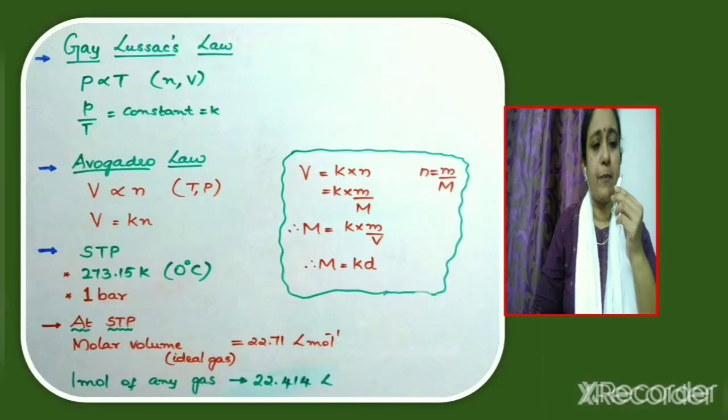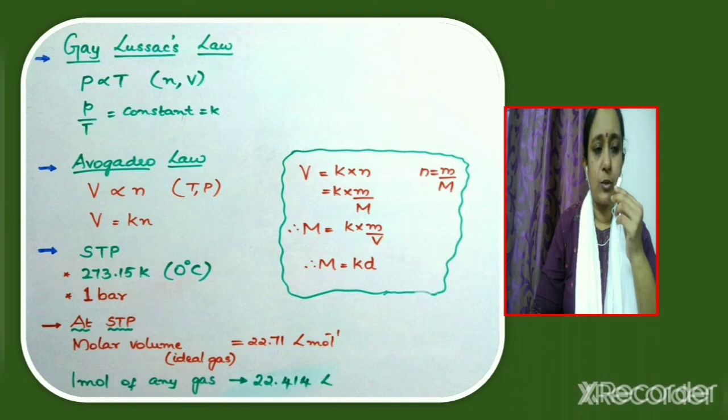We were discussing gas laws and we have studied Boyle's law and Charles' law. Next is Gay-Lussac's law. What is the statement? Gay-Lussac's law states that at constant volume, pressure of a fixed mass of a gas varies directly with temperature. So pressure is directly proportional to temperature. Therefore, we can write P by T is equal to a constant, that is equal to K. So that is Gay-Lussac's law.